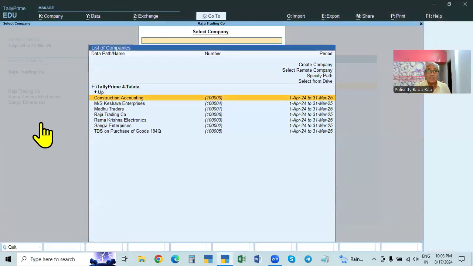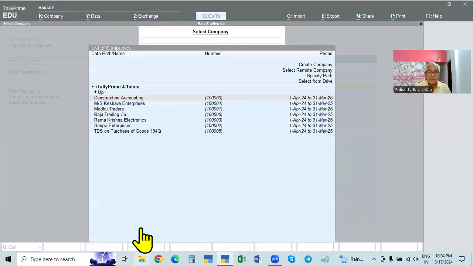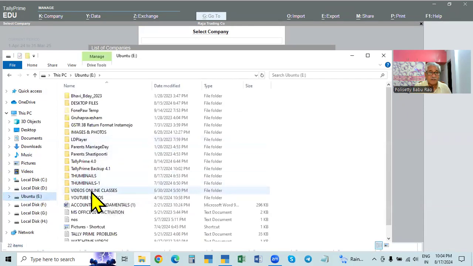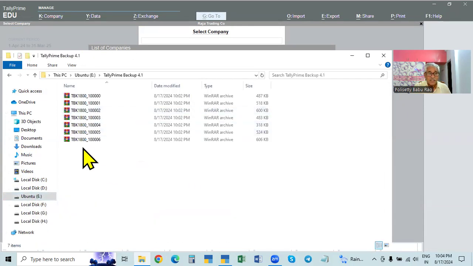And now one more thing. We backed up the folder, and whenever you back up again and again, the company will not open a new backup file. Here, only these numbers will be there. So if you back up again in this company, that new backup will replace this old one.